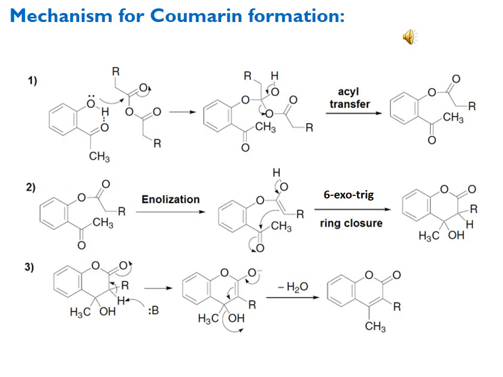This is the overall mechanism for the coumarin formation under the Kostanecki reaction. First, we have taken the example of 2-hydroxyacetophenone, and here you can see the attack of the lone pair of oxygen of the hydroxy group on the electrophilic carbon of the carbonyl of acetic anhydride.